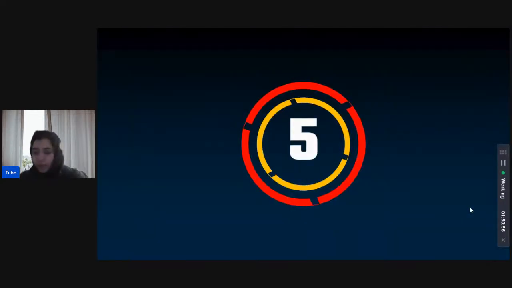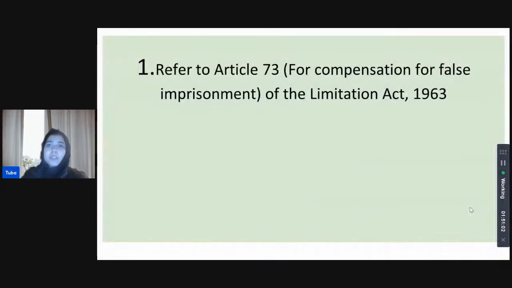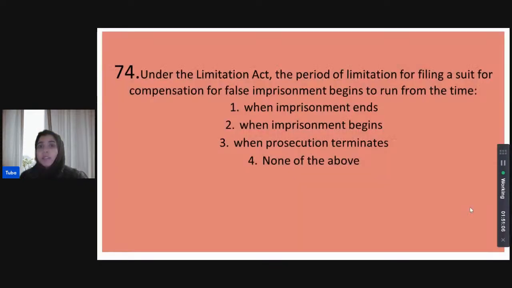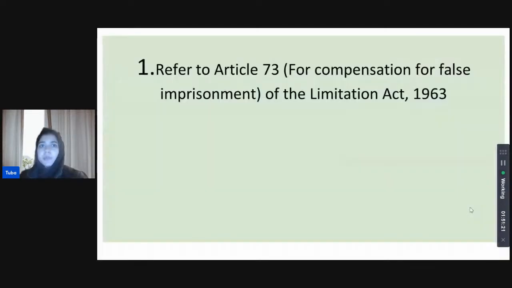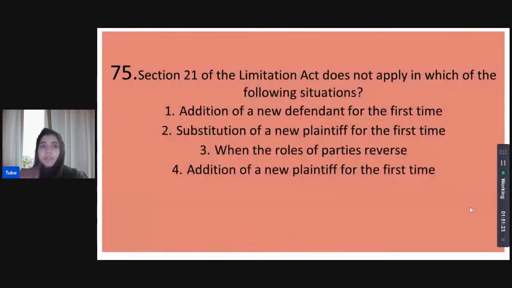I have begun the timer. Come on, guys. False imprisonment cases. What does Karan think? It's from prosecution being terminated. No, it is Article 73 that provides that it is when the imprisonment ends. So only when the imprisonment ends do you file a suit for the compensation. So Priyanka is correct. Only when the imprisonment ends. Article 73 deals with that.